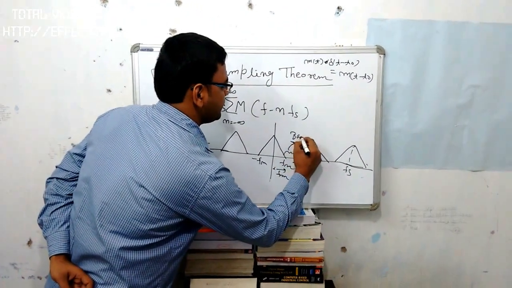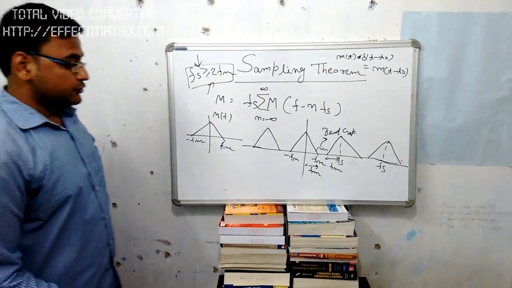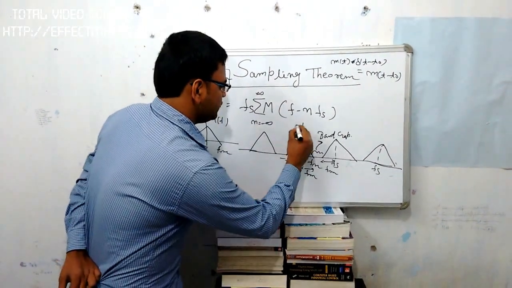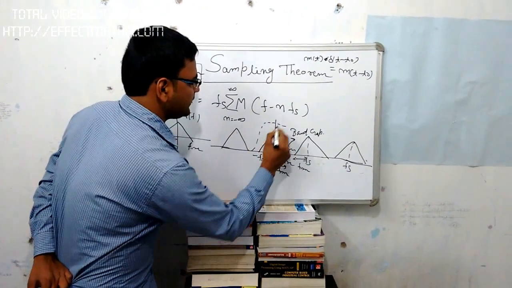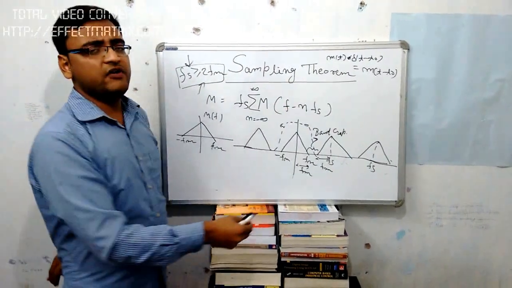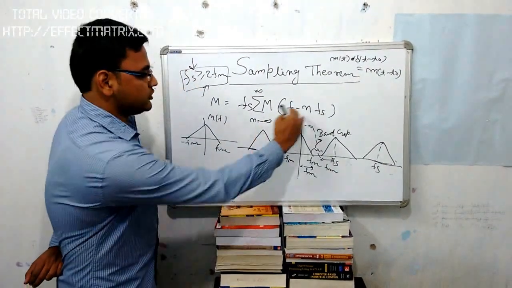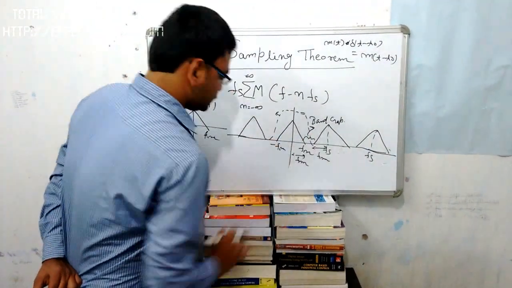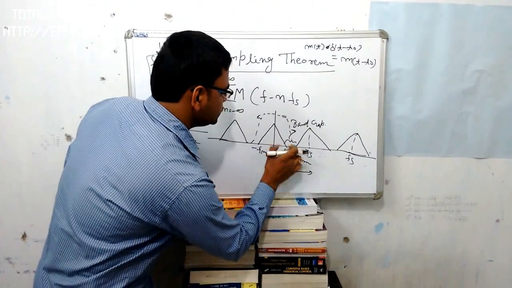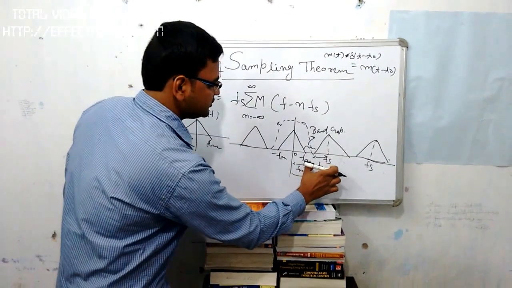So this is the band gap. Why is this band gap important? Suppose we want to reconstruct this signal at the receiver end. So we will use a low pass filter. This is the practical filter. In an ideal filter, we generally use sharp edges, but in a practical filter there is no sharp edge; there is a falling edge here. Suppose this is Fs, this is Fm, this is Fm.